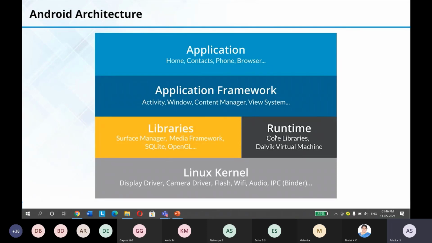And above that we have the application framework, where we are going to use activity, windows, content manager, view system, etc. When you develop an app, we are going to see what is this activity, content managers, view, etc. Okay. Upon that we have applications. So you can develop an application for home, like contacts, phone, browser, etc. Okay. So this is the simple architecture of Android.